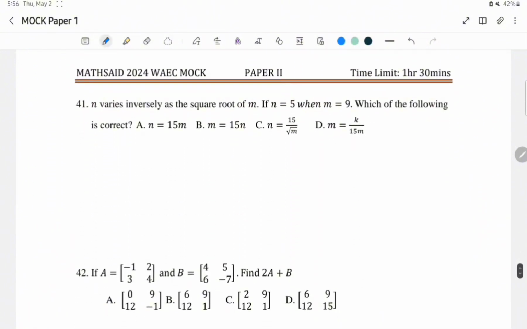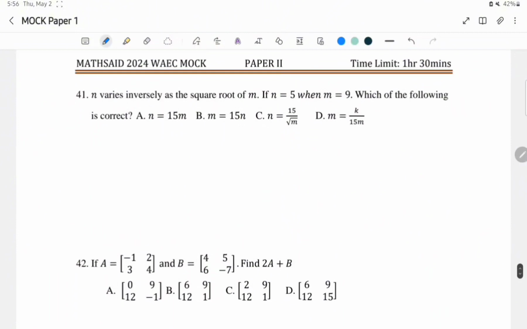For question 41, n varies inversely as the square root of m. Let me interpret again: n varies inversely as the square root of m.